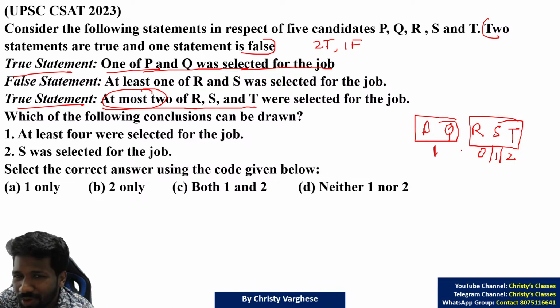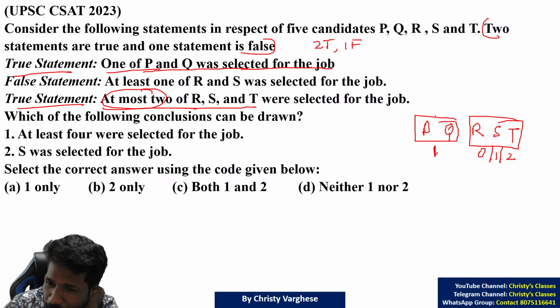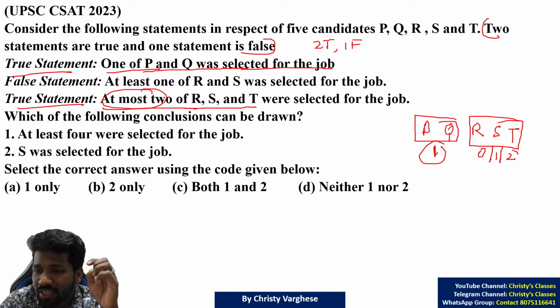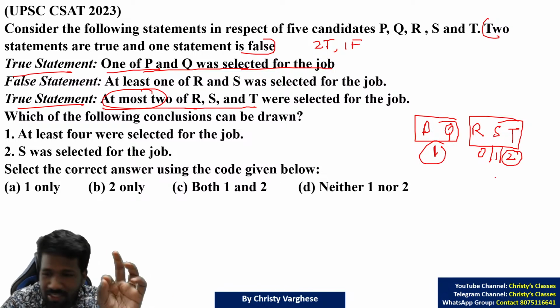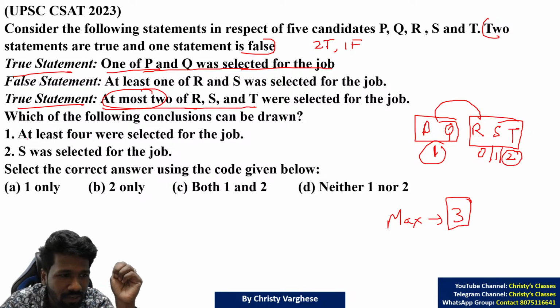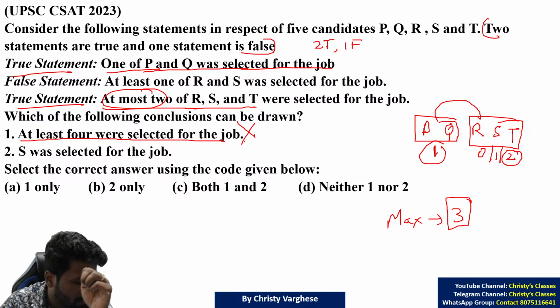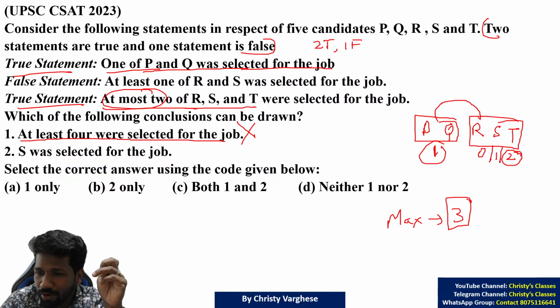That means what can you say from these 2 statements itself? From PQ exactly 1, from RST best case 2 people, maximum 2 people. That means total best case 1 plus 2, 3 people maximum can be selected. And what is the first sentence saying? At least 4 were selected for the job. That is impossible. In the best case also, from RST 2 people can only be selected, from PQ 1 person. 2 plus 1 is 3.